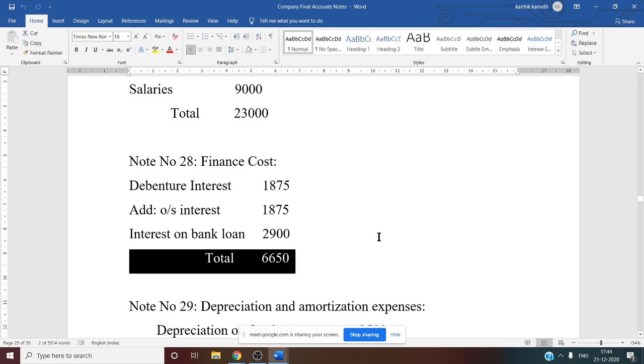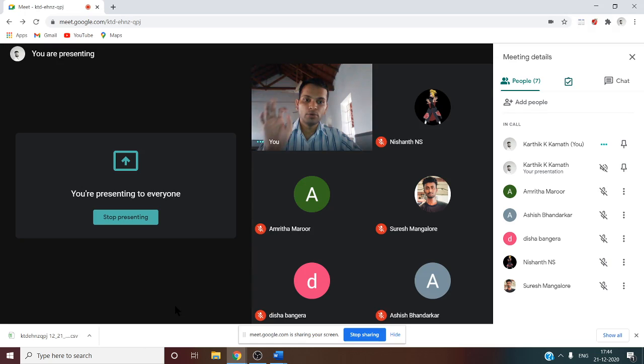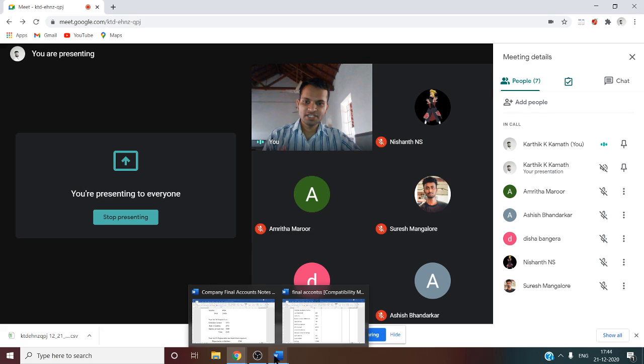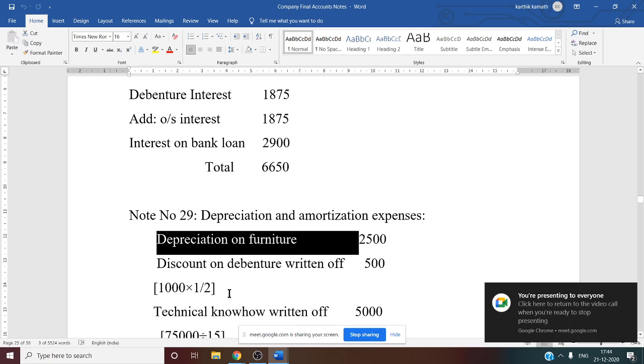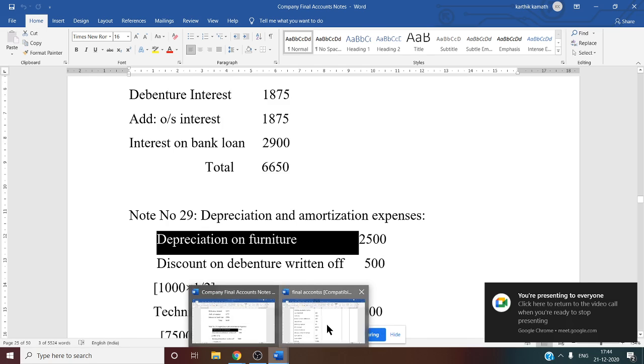Now the next thing we have to see is note number 29. Note number 29 here is depreciation and amortization expenses. So here in depreciation and amortization expenses, there is furniture depreciation. Furniture depreciation they have mentioned. See this, depreciation on furniture. How to calculate depreciation on furniture?